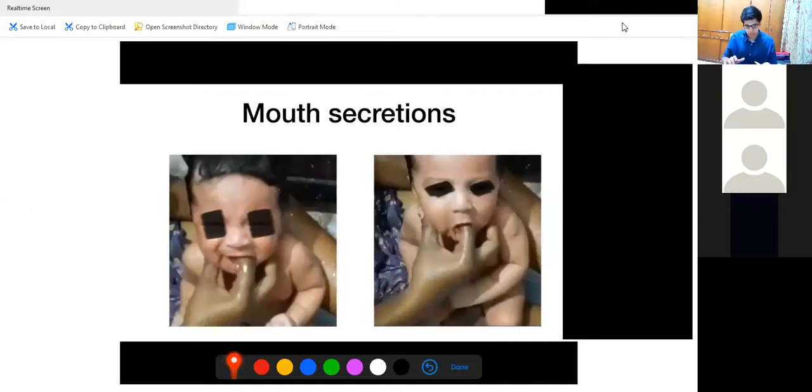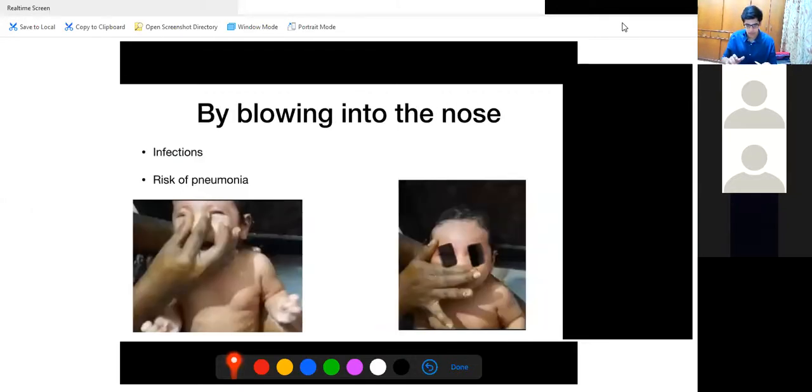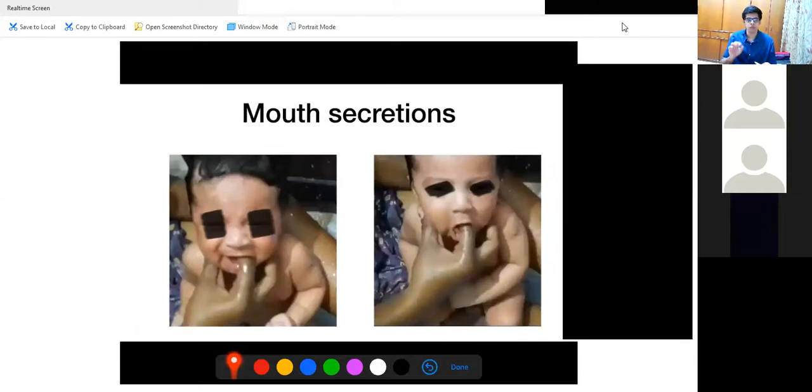So we missed one slide. Mouth secretions. Now you see this image. This dai has tried to clean the mouth. And what is she doing? She is choking the child by doing this. This is frequently done in the traditional bath. They try to put their finger into the mouth and take a swab, and what do they feel they are cleaning? But first, they are putting their fingers into the mouth. They are first introducing infection into a baby's mouth.